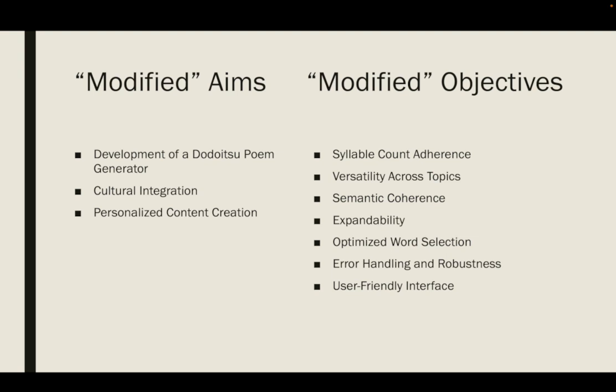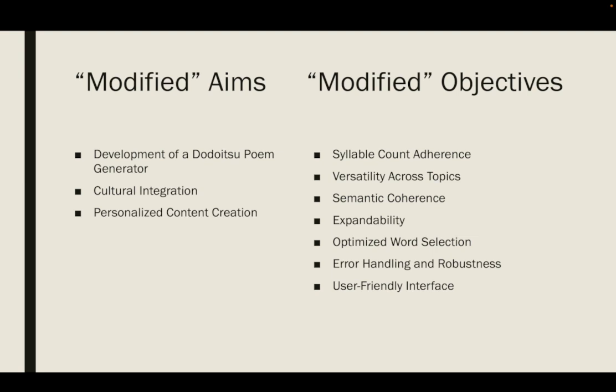As you can see from the slides, these are essentially the same thing but in different words. In aims, you can see just like previous one, development of a Dodoitsu poem generator is to create an automated system capable of generating Dodoitsu. Cultural integration is to integrate a slice of Japanese poetry tradition into a modern computational platform, making it more accessible and interactive.